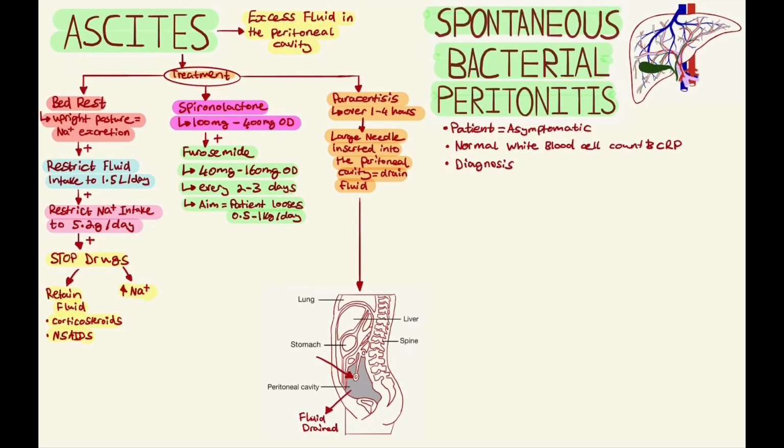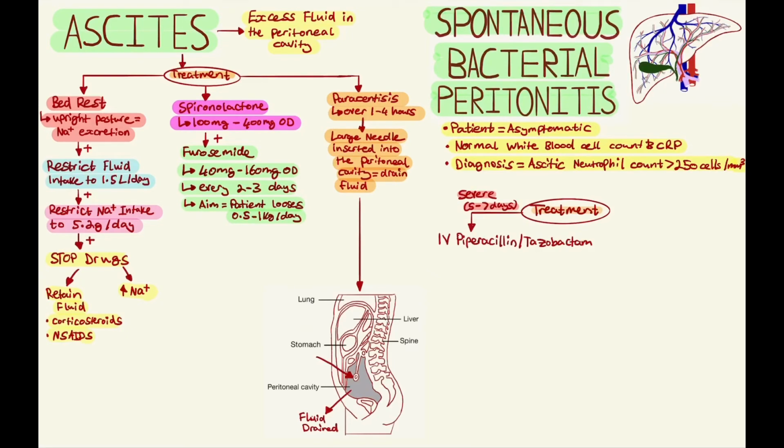The diagnosis of spontaneous bacterial peritonitis is confirmed when the neutrophil count in the ascitic fluid is greater than 250 cells per millimeter cubed. Treatment involves antibiotics to clear this infection, and the duration of the antibiotics depends on the severity of the disease. In severe disease, antibiotic therapy will last 5 to 7 days.